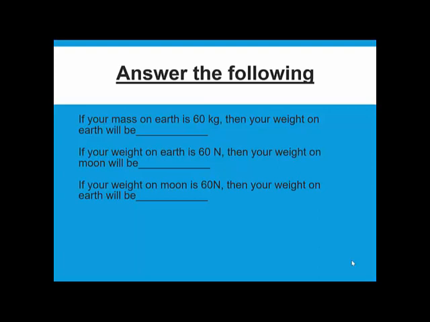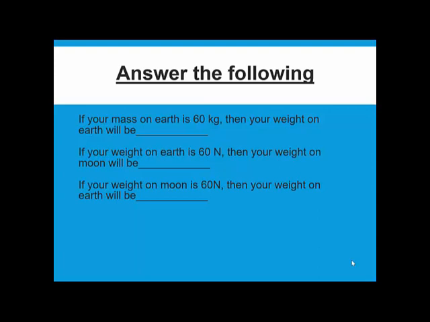If your weight on earth is 60 newtons, then your weight on the moon will be? Your weight on the earth is already given to you, 60 newtons. If you want to find your weight on the moon, I told you in the last class, whatever is your weight on the earth, on the moon it will be lesser. But how much lesser? 1/6. So if your weight on the earth is 60 newtons, how much will be your weight on the moon? 10 newtons. Very good.